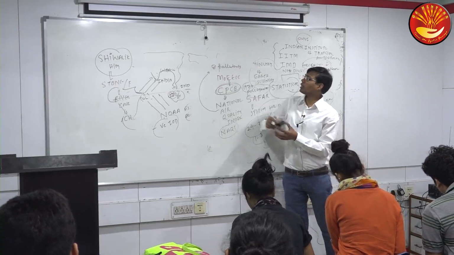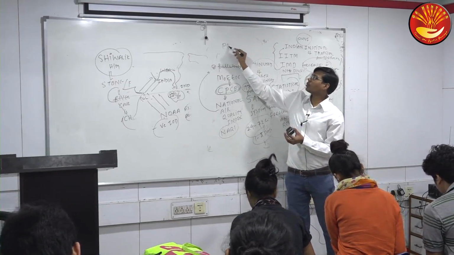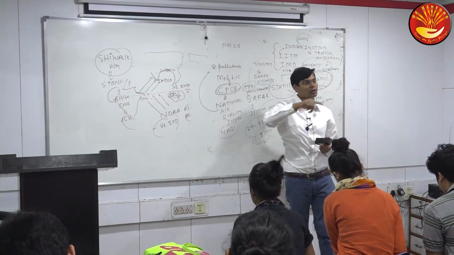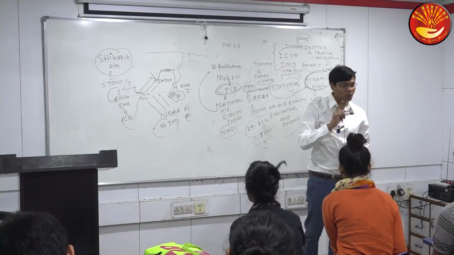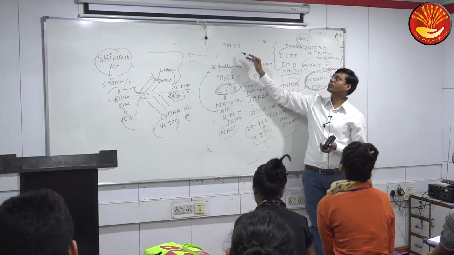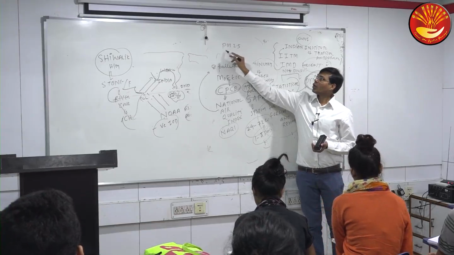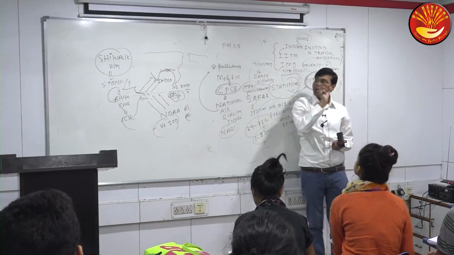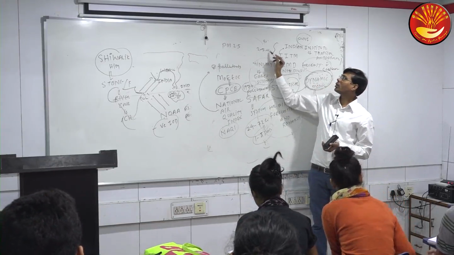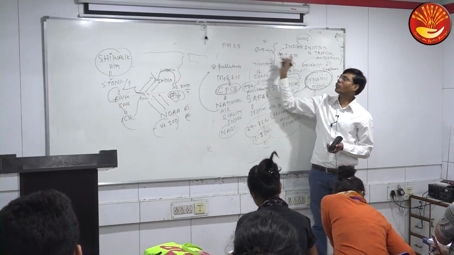The main pollutant is PM 2.5. Actually, this question may be asked even from this pollutant because there is so much discussion on PM 2.5. Particulate matter 2.5 micron or less than that. Very small particle of 2.5 micrometer or even less than that size.